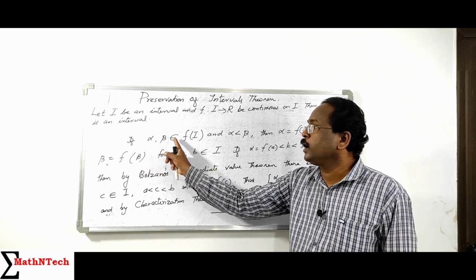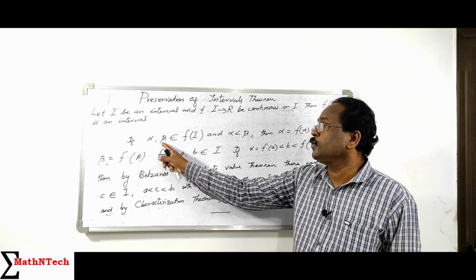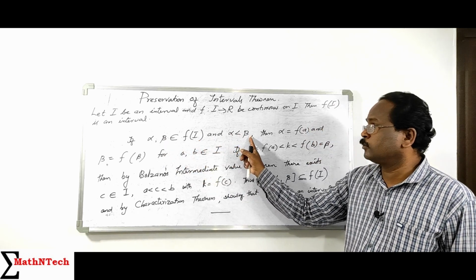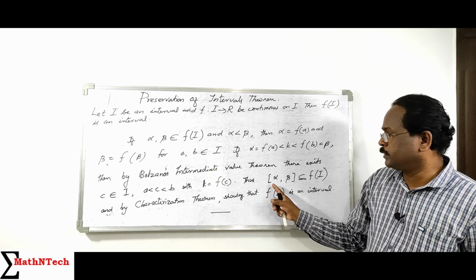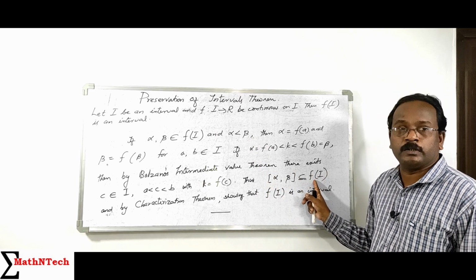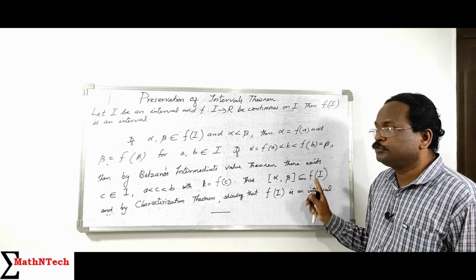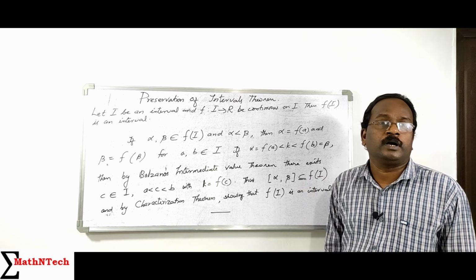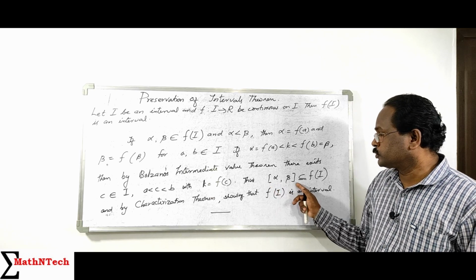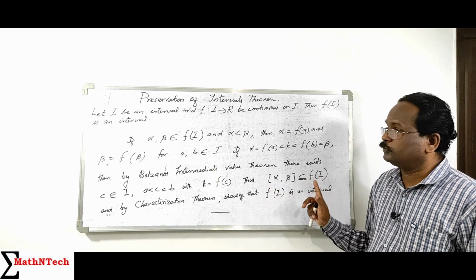Here we take alpha in f of I, beta in f of I, and alpha less than beta. We prove that the closed interval [alpha, beta] is contained in f of I. Therefore, f of I is an interval by the characterization theorem. So we prove this: the closed interval [alpha, beta] is contained in f of I.